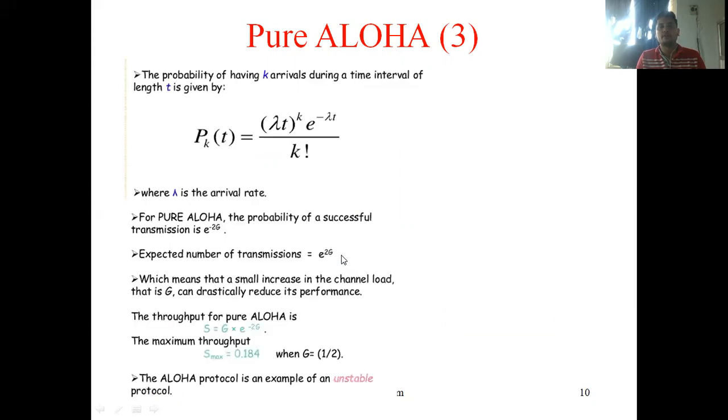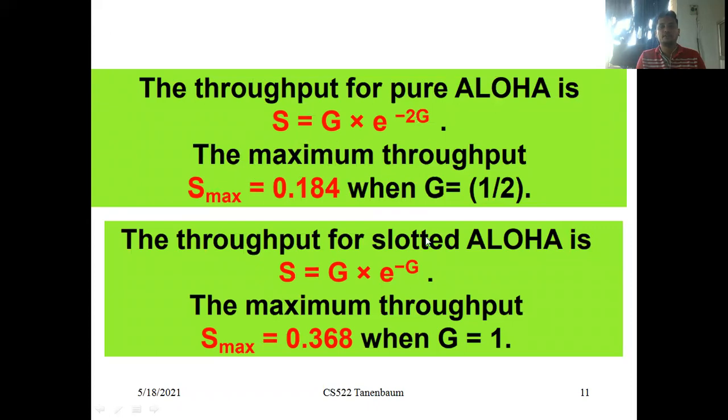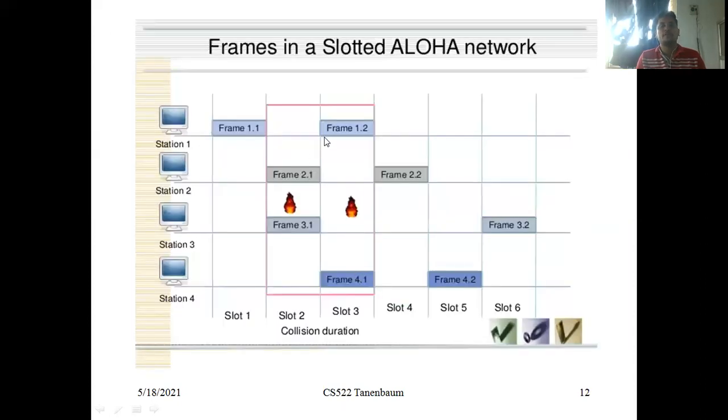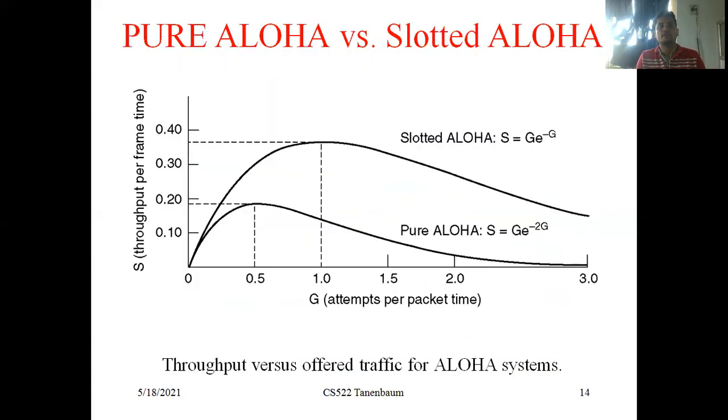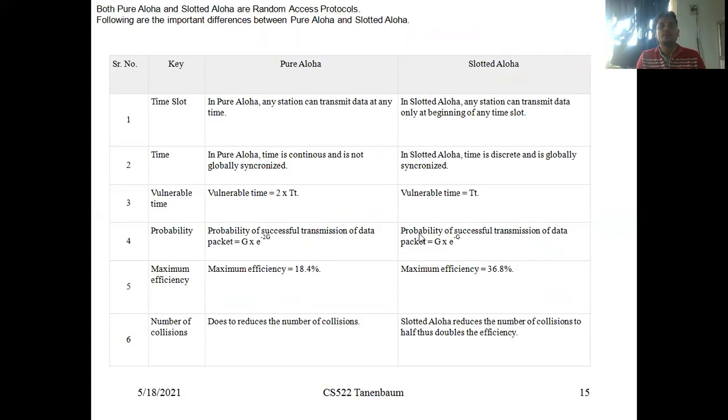But slotted Aloha is slightly different, so please note this down. This is a very important one. Throughput for pure Aloha and its maximum throughput, and throughput for slotted Aloha and its maximum throughput. Compared with pure Aloha, slotted Aloha reduces collisions. Why? Because here time is divided into slots, and at the beginning of a time slot only, the station delivers its data frames. There is still a possibility of collision, but compared with pure Aloha it is reduced. So the throughput is increased: G into e power minus G, that is 36.8%.